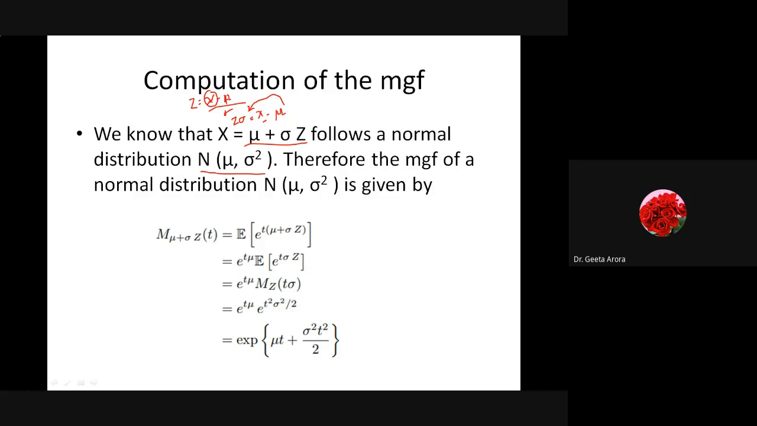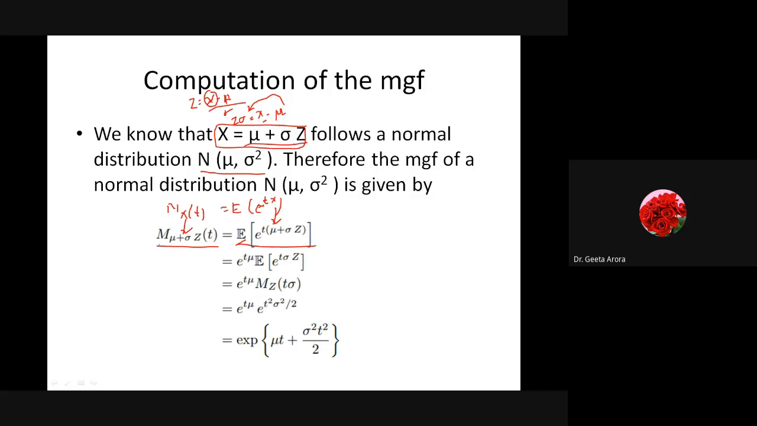Now let's see how we do it. We know M_X(t), when we calculated it, is given by the expected value of e raised to power tX. Let me write it here for clarification: M_X(t) is the expected value of e raised to power tX. Hope you have remembered this. Now if I take X as mu plus sigma Z, replacing X by mu plus sigma Z, we will get the expected value of this.